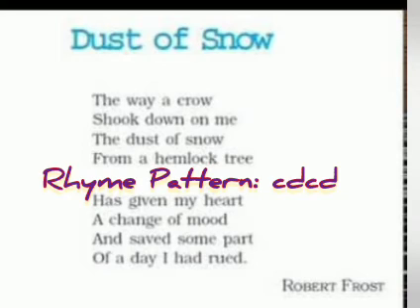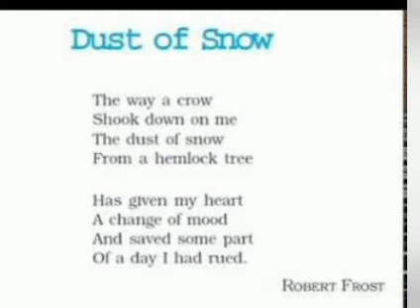That means verse number 5, heart, and verse number 7, part, rhyme with each other, and verse number 6 and verse number 8, mood and rued, rhyme with each other, giving it a rhyming scheme CD CD.